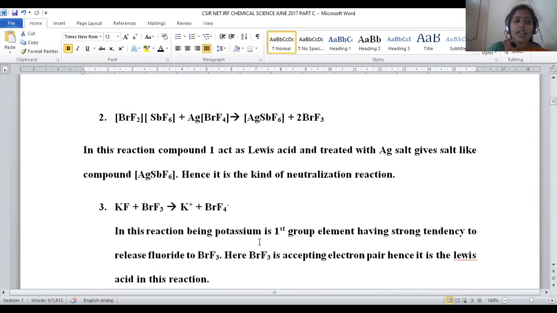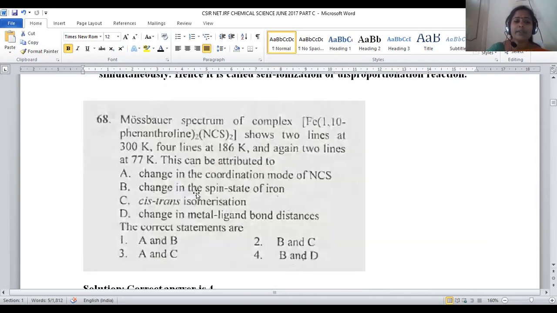Let us move on to the next question, 68. The Mossbauer spectrum of the complex iron 1,10-phenanthroline taken twice, NCS taken twice, shows 2 lines at 300 Kelvin, 4 lines at 186 Kelvin, and again 2 lines at 77 Kelvin. Okay, so it is temperature dependent.